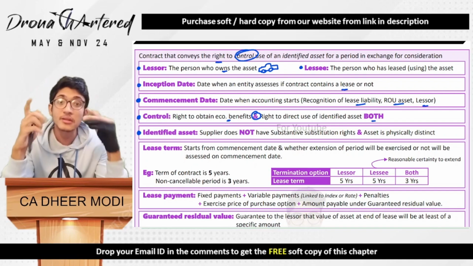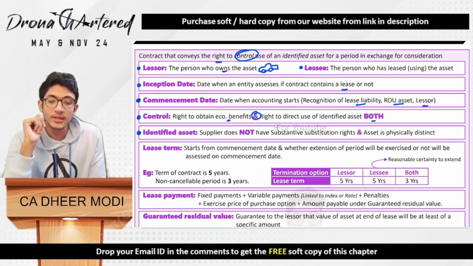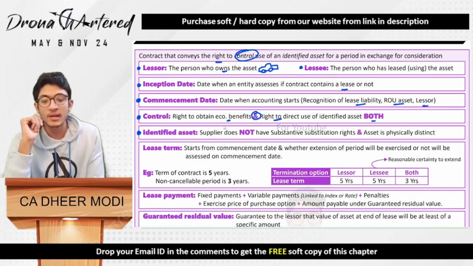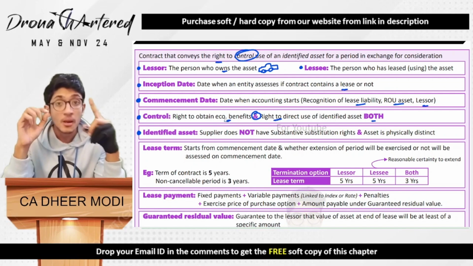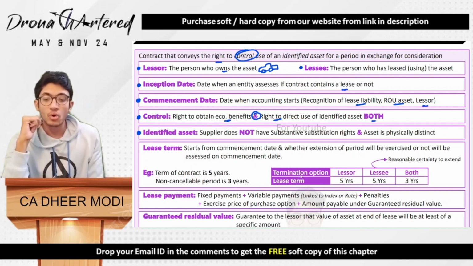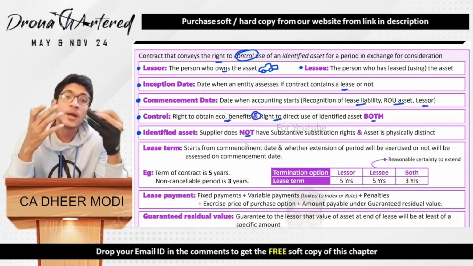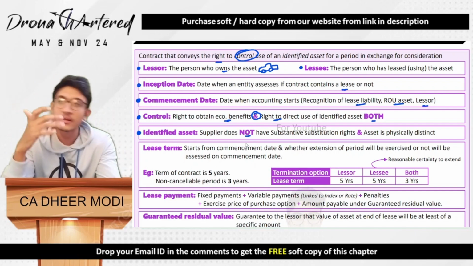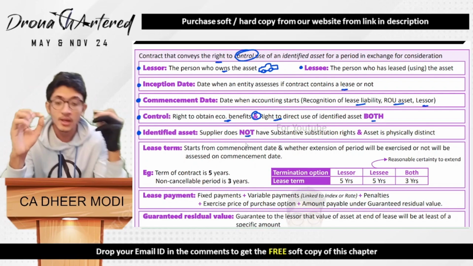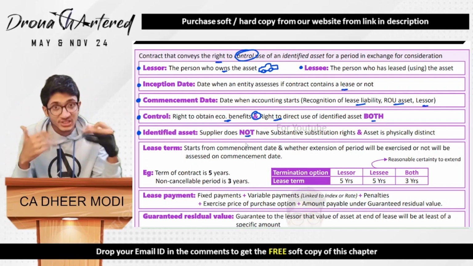In this case, this car that I am renting, you will say that boss, I have the right to use the asset, I have the right to direct use of the asset, and I'm also obtaining economic benefits. But this is not a case of lease. I am not leasing the car because the supplier has substitution right. Today he can send one car, tomorrow he can send another car, third day he can send a third car. So therefore the supplier can very easily substitute the asset. He can change the asset.